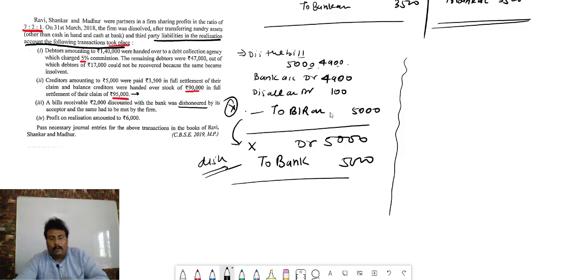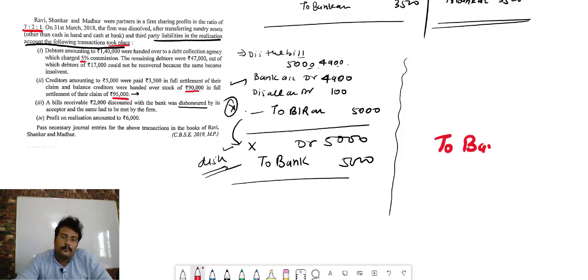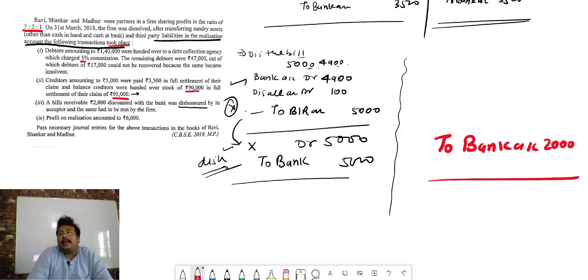Sorry, on the time of dishonor. This is the entry of discounting and this is the entry of dishonor. Same thing is there in transaction number 3. A bill receivable of 2,000 discounted with the bank was dishonored by its acceptor and the same had to be met by the firm. Firm paid the amount. So bachcha, when the firm paid the amount to the bank account, 2,000 rupees, we will make the debit to debtors, but